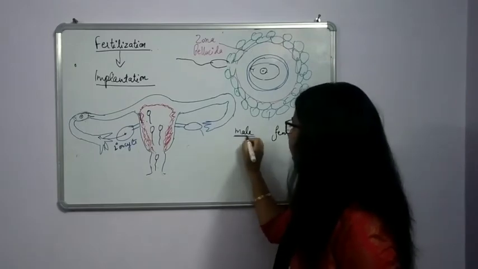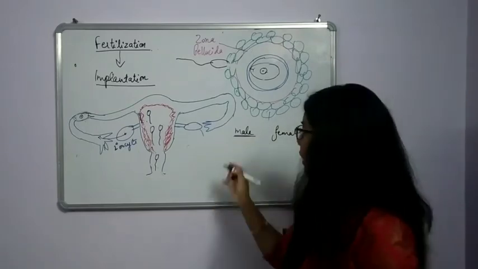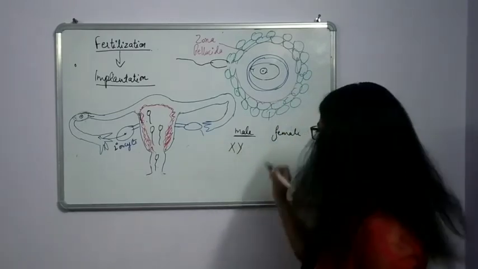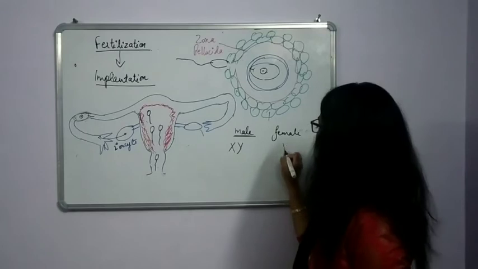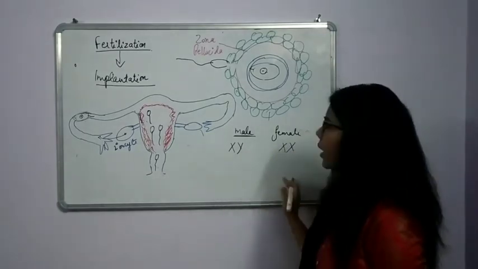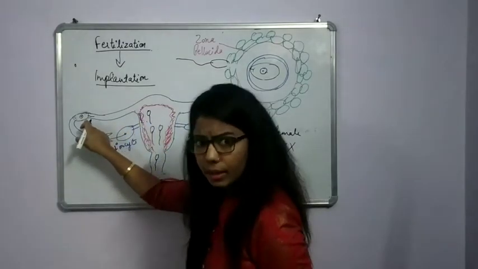The male gamete contains what type of chromosome pattern? XY. Clear? And the female? XX. So there will be a mixing of chromosomes.